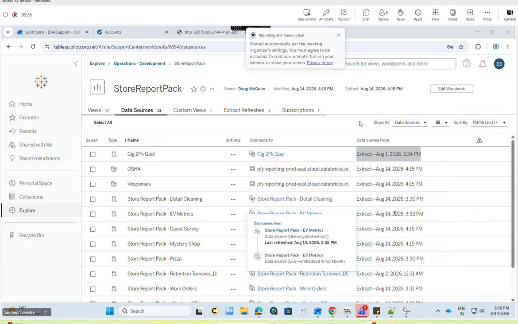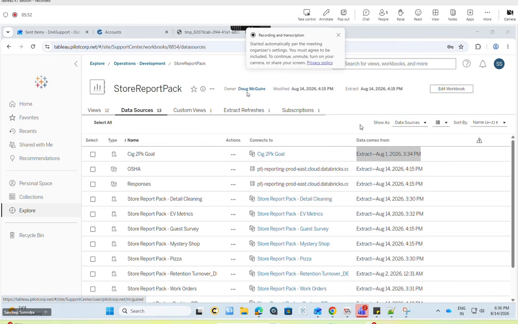Store report back. And what's the third one? Store report and QSR. Both are extracts. Okay. We don't maintain these, right? We don't have permissions to these two reports. That's the reason I'm clearly saying that we need to ask her.